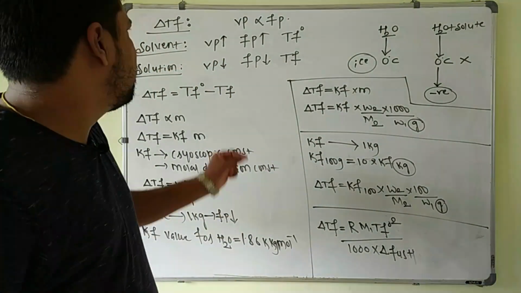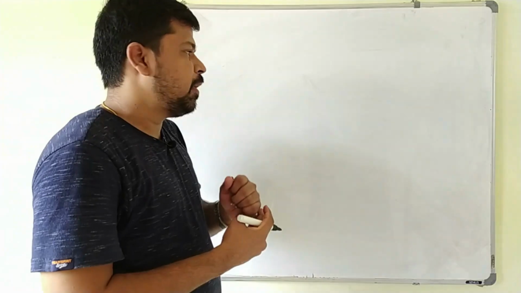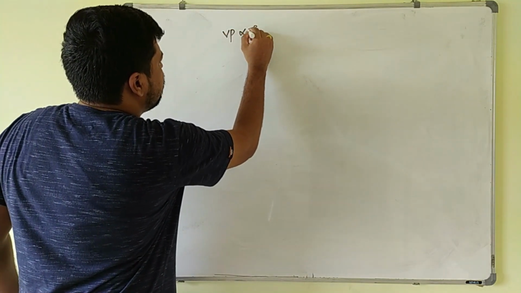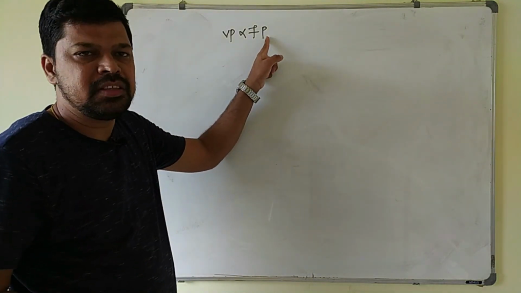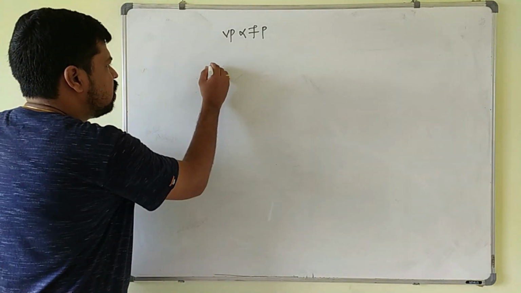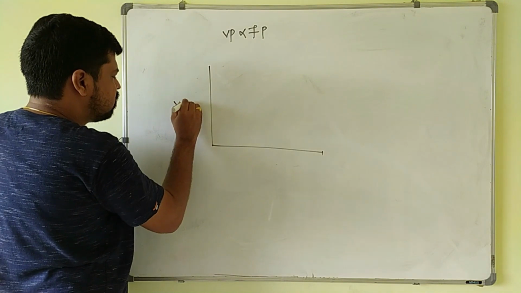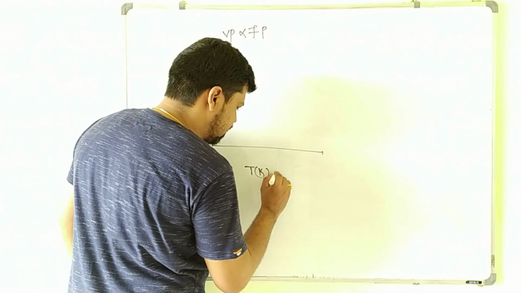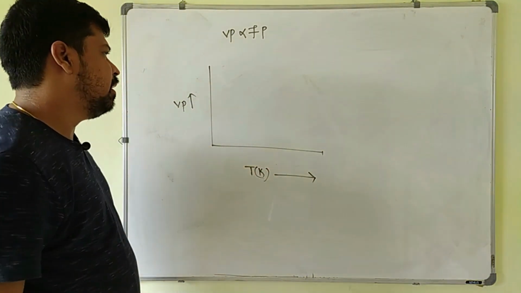Now we will draw the graph for depression in the freezing point. Already we know that vapor pressure is directly proportional to the freezing point. So the liquid which has the highest vapor pressure freezes at a higher temperature, and the one with the lowest vapor pressure freezes at a lower temperature. If I draw the graph with vapor pressure along the y-axis and temperature in Kelvin along the x-axis, in this direction temperature increases and in this direction it decreases.